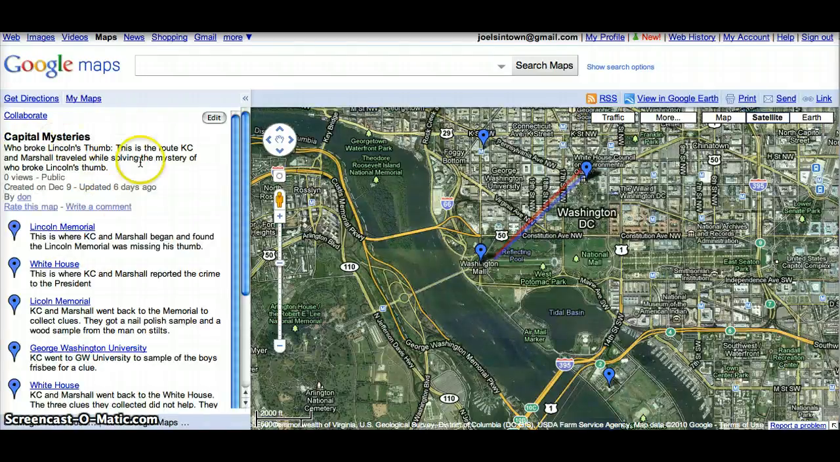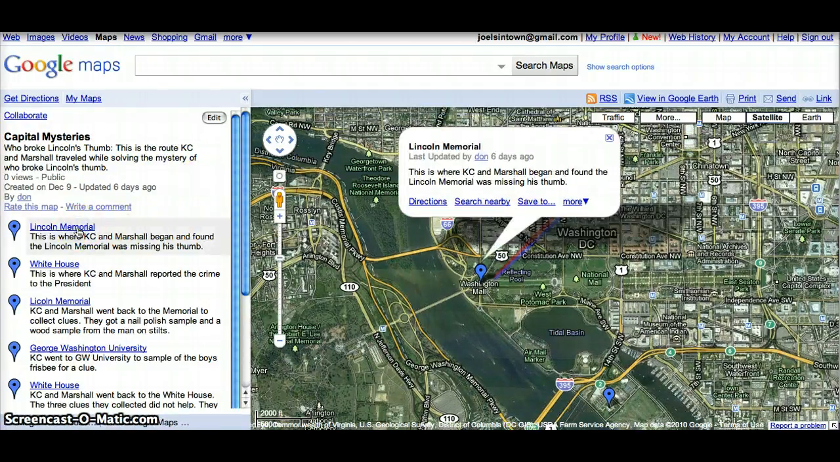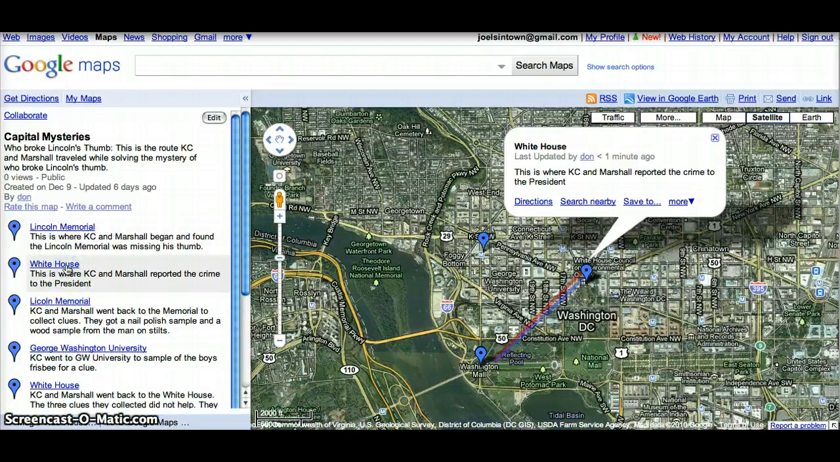So I started by putting the first Capitol Mysteries book, or one of them, not the very first one, but this one's called Who Broke Lincoln's Thumb? It starts out at the Lincoln Memorial, and this is where they found that the Lincoln Memorial statue was actually missing his thumb. They quickly ran back, they being Casey and Marshall, to the White House to let the president know. And I put some lines in between to show the route they were taking. However, I really didn't have the ability to show which route was first, so I kind of left it to just pinpoints on the map.